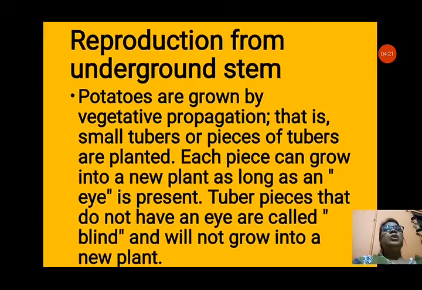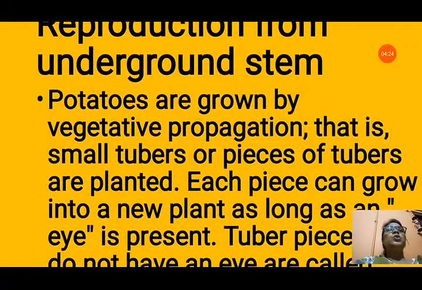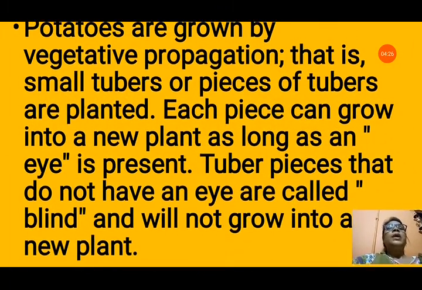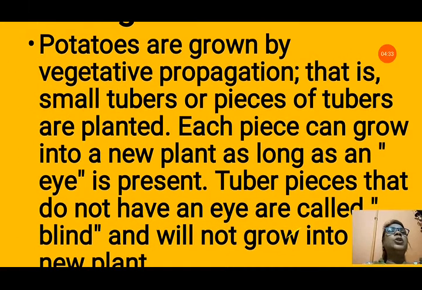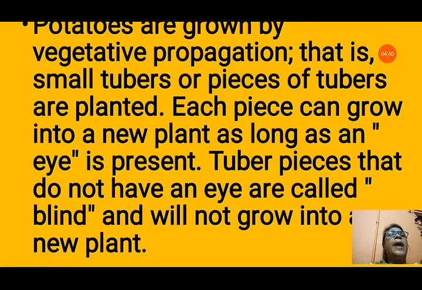Now next you can see reproduction from an underground stem, that is potato. Potatoes are grown by vegetative propagation, that is small tubers or pieces of tubers are planted. Each piece can grow into a new plant. That means however many eyes, that means buds, are there in the potato, that many pieces can be cut, and each piece of the potato can grow into a new plant as long as an eye is present. Tuber pieces that do not have an eye are called blind and will not grow into a new plant. That means the part of the potato that does not have an eye will not grow into a new plant.